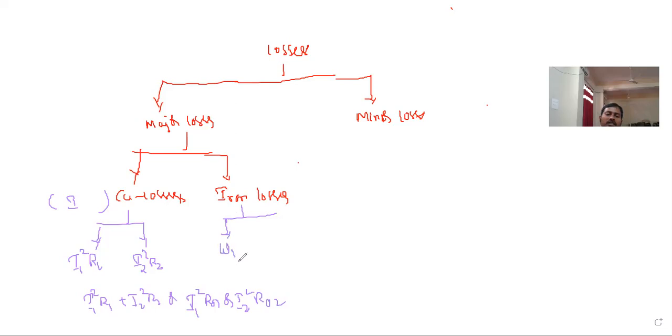One is hysteresis losses, and another one is eddy current losses. Hysteresis losses take place due to the alternating nature of the current. Because of this alternating nature, hysteresis losses will take place. Because of this hysteresis loss, the magnetostriction phenomenon will take place, nothing but a magnetic hum. So you can hear sound from the transformer. If you stand nearby the transformer, you can hear the sound. That sound is due to hysteresis losses.